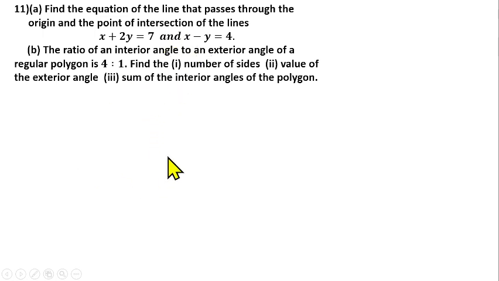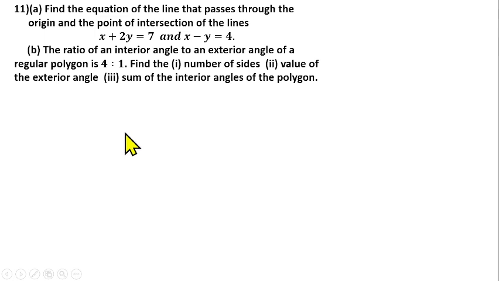So what can we do? We know that if you want to find the equation of a straight line, there are many options of doing that. If you are given the two coordinates that the line passes through, we can find the equation of the straight line. The line passes through the origin, that means the coordinate at the origin is (0, 0), and it also passes through the intersection of this line and this line. So we can find the values of x and y in these two lines, and that will give us the intersection between them, which is another coordinate. We can now use those two coordinates to find the equation of the straight line.